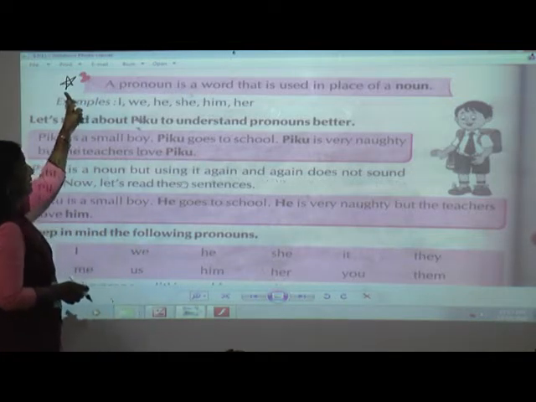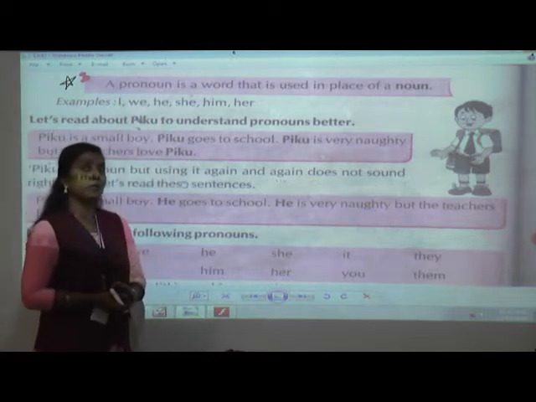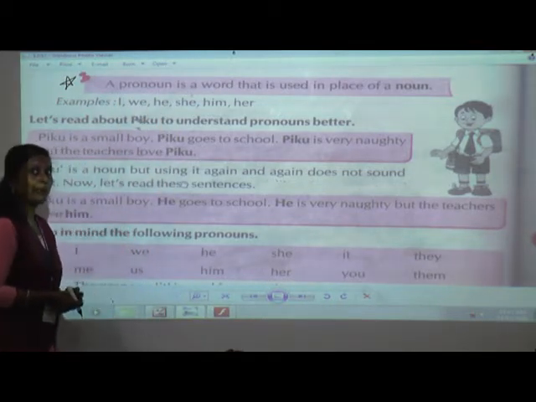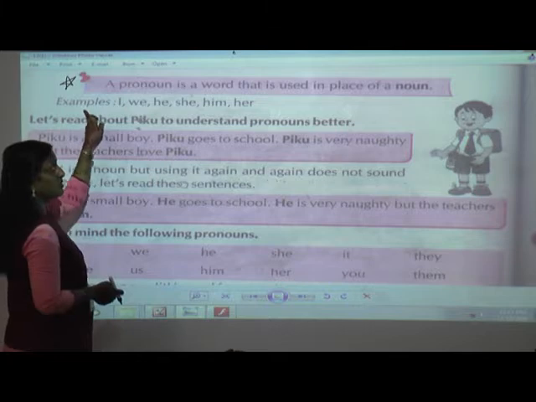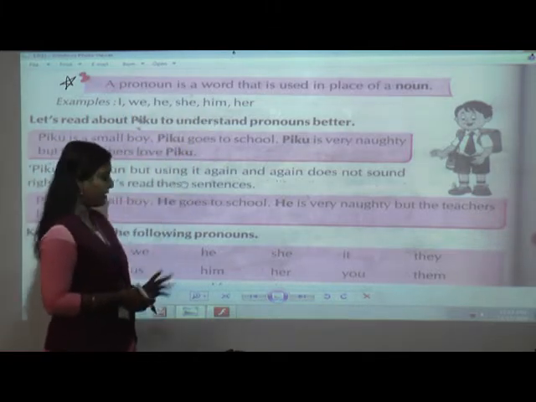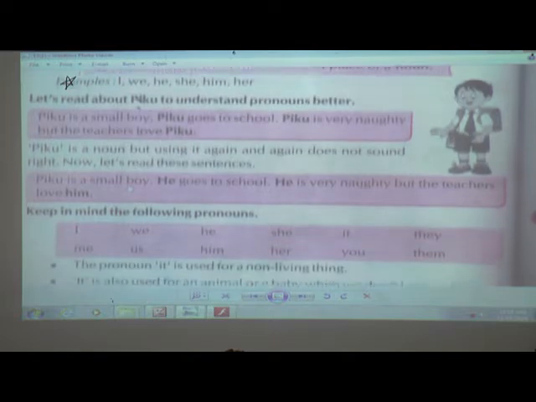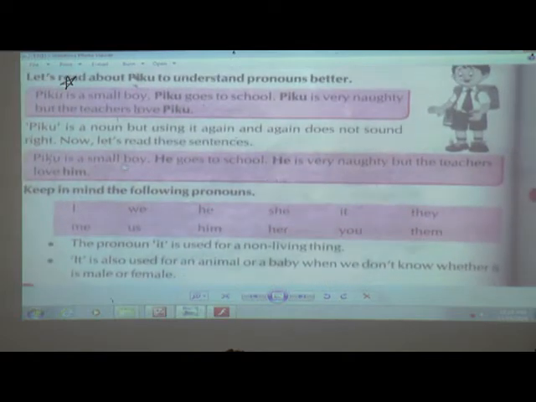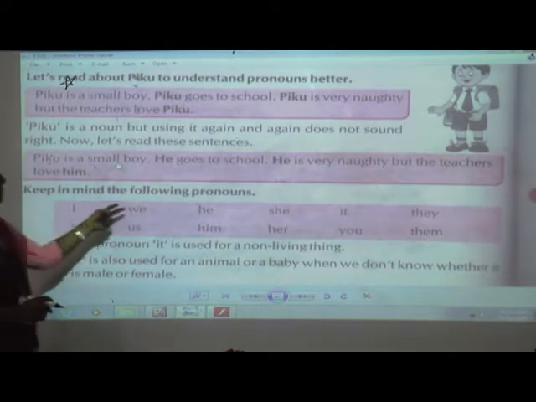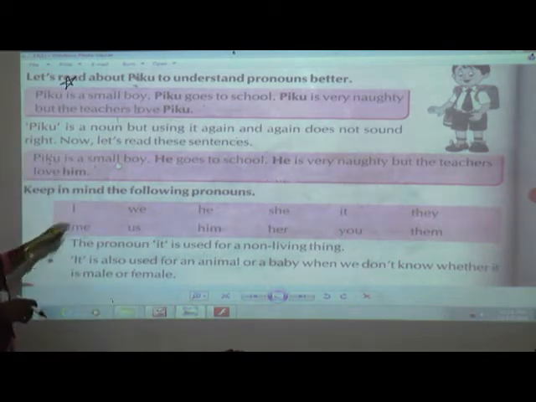Okay, again I will repeat. What is a pronoun? Yes, a pronoun is a word that is used in the place of a noun. Plus examples also you have to keep in your mind. Now here are some pronouns which you have to keep in your mind. I hope that you have made a big star with your pencil. Okay. Now we'll come here with many of the pronouns. Can you see here what the pronouns are?